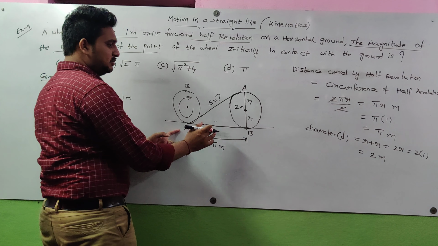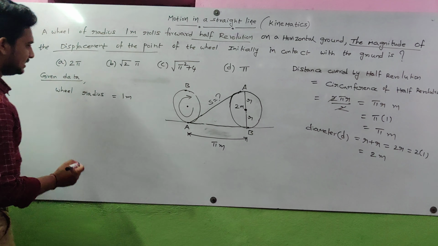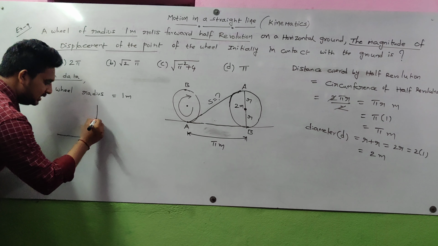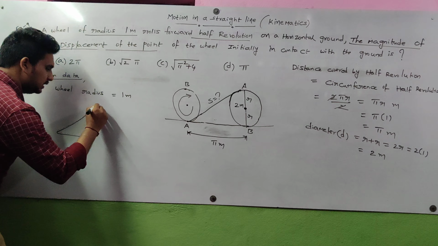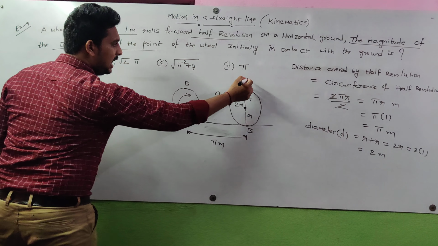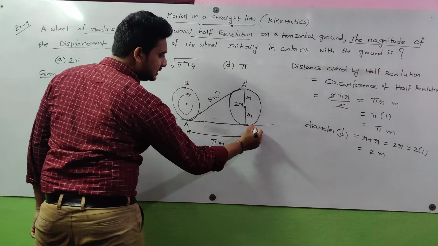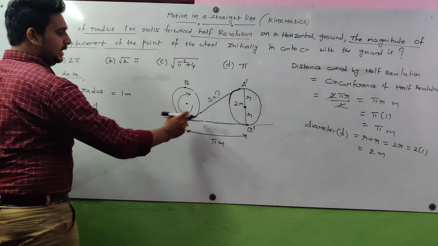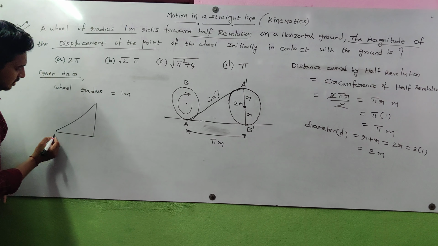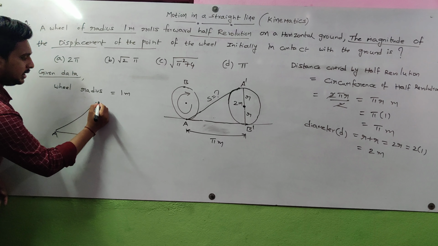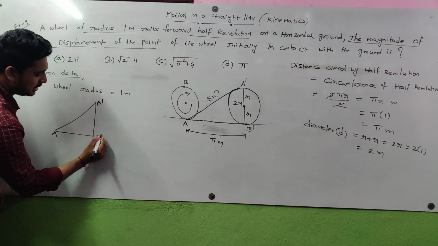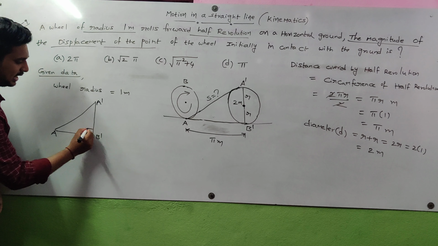What we need to find is the displacement. So observe carefully. Consider A dash and B dash, so we have triangle A, B dash, A dash. Observe carefully, this is a right angle triangle.